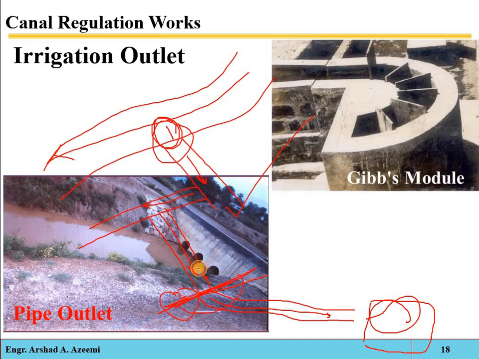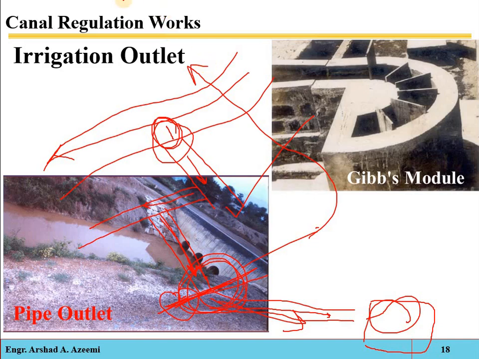Now the point at which the structure conveys the irrigation water from the state-owned distributary to the privately owned water course is called what? This is called the outlet. An outlet is a hydraulic structure conveying the irrigation water from a state-owned distributary to a privately owned water course. An outlet is provided to have an equitable distribution of water to the cultivators.